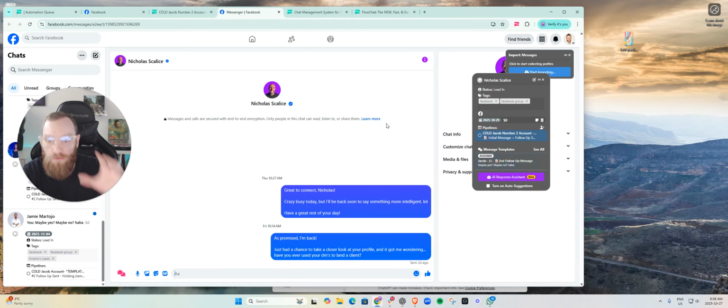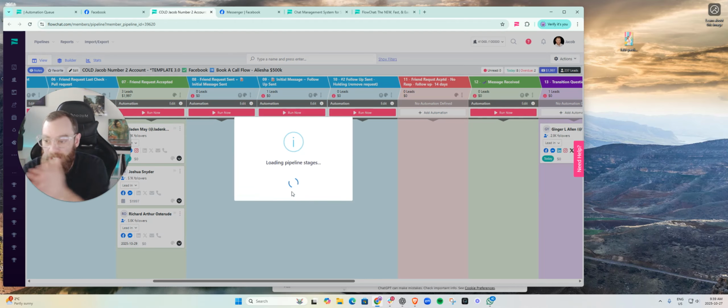It becomes so fun and awesome because you have a full system, so you know exactly what you're doing. That's when it's not fun: when messages are coming in, you don't know who to talk to, you don't know what to say. But when you have that in place, then it becomes a game. All we're trying to do is move the cards from left to right, whether it's having conversations, sending memes, liking, commenting, whatever it is. We're moving the conversations forward, hopping on calls with people, closing deals. So that's the name of the game.